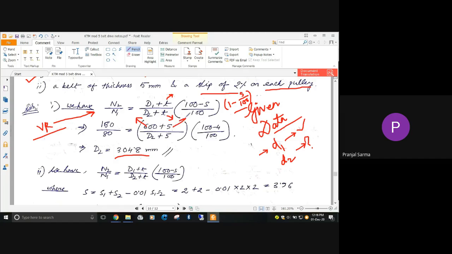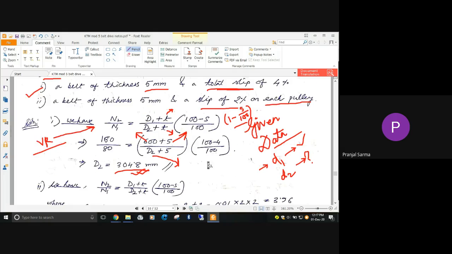The thickness of the belt material is also given, so D2 is the only unknown and can be found out easily. The diameter of the driven pulley is 304.8 millimeter, considering a total slip of 4%. Now the next consideration is a slip of 2% on each of the two pulleys.